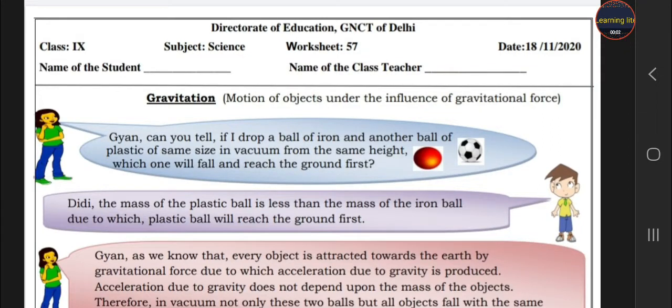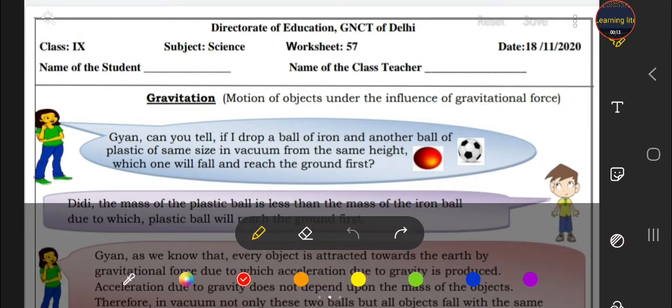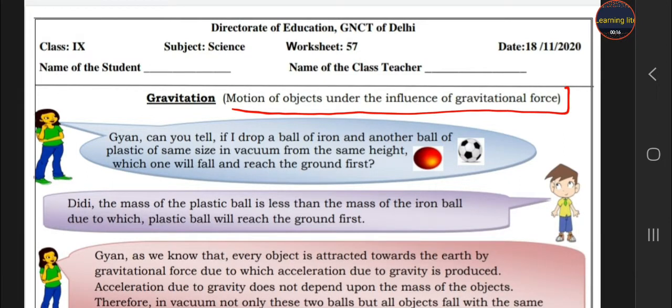Hello students, today we are here with our worksheet number 57 from the Directorate of Education, class 9, subject science. And today we discuss the motion of objects under the influence of the gravitational force.